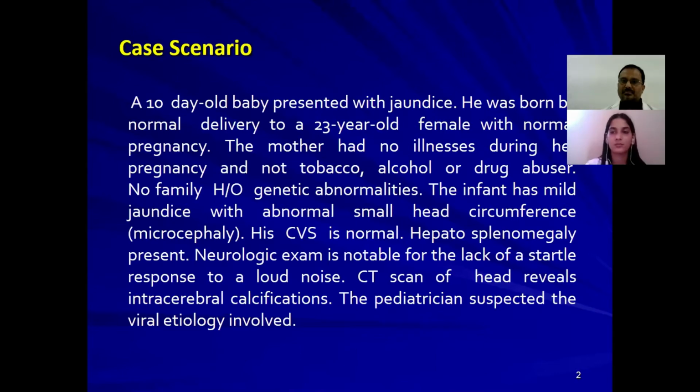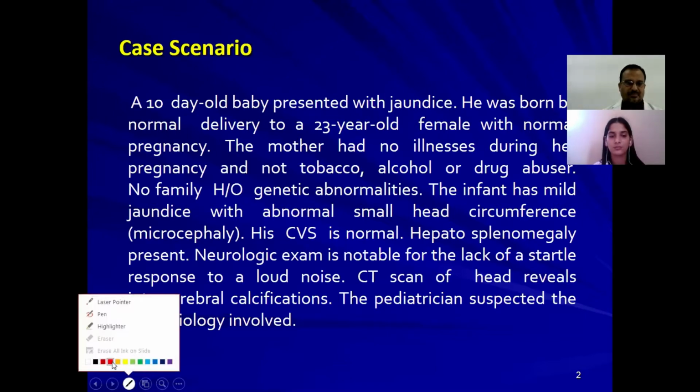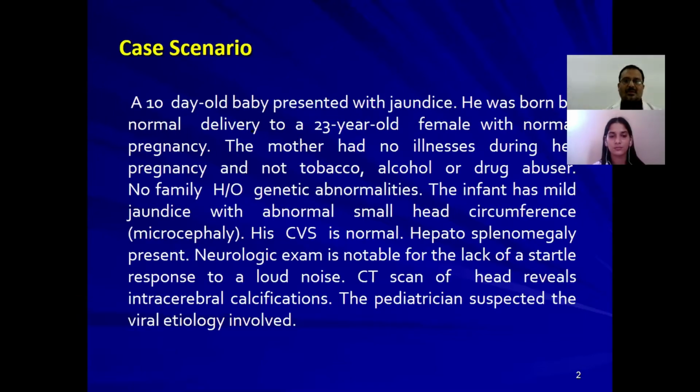A 10-day-old baby presented with jaundice. He was born by normal delivery to a 23-year-old female with a normal pregnancy. The mother had no illnesses during her pregnancy, and no tobacco, alcohol, or drug abuse. No family history of genetic abnormalities.